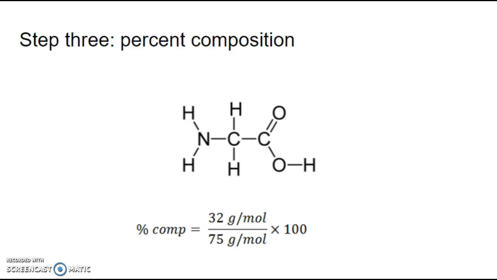So our part is just the oxygen, which is 2 times 16, which I calculated to be 32 grams per mole, divided by the whole, which is the whole compound, which we calculated to be 75 grams per mole earlier. And now we can multiply that by 100. I'll give you a moment to finish up that calculation.